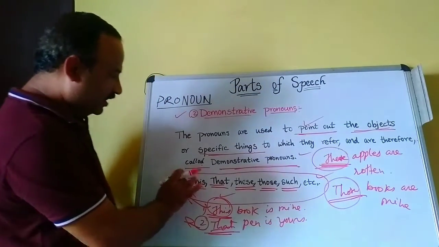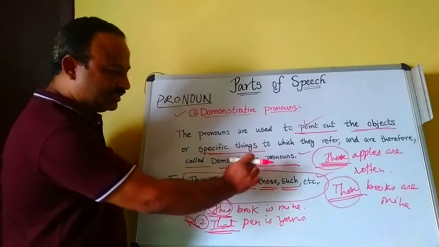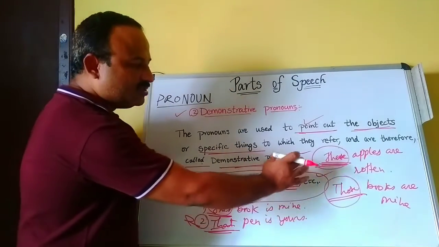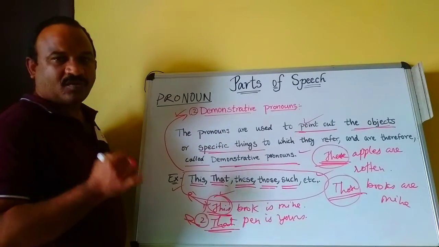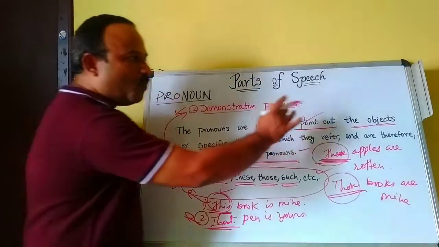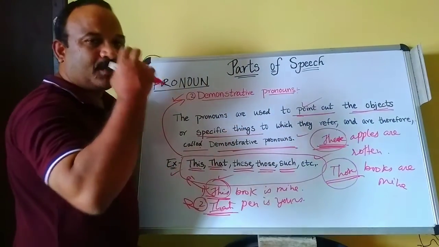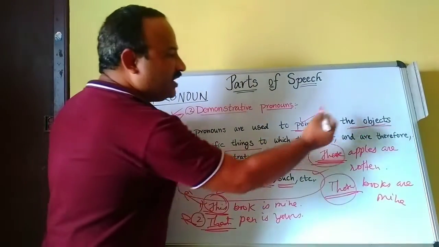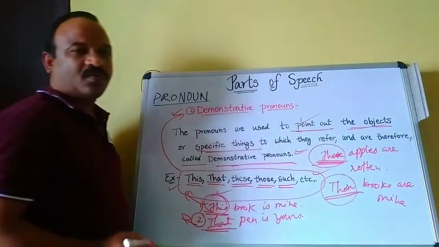Here, what are the demonstrative pronouns? This, that, these, those, such. These are all called demonstrative pronouns. The pronouns are used to point out the objects or particular things to which they refer and are therefore called demonstrative pronouns.